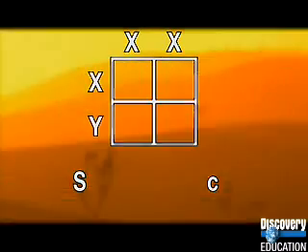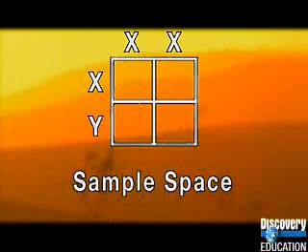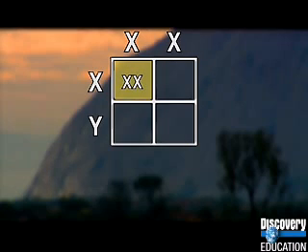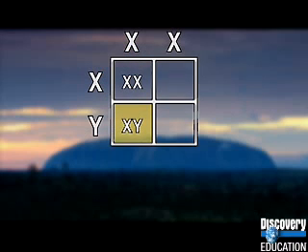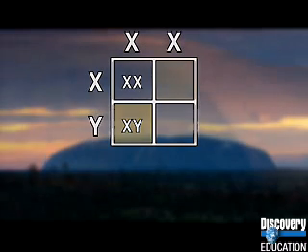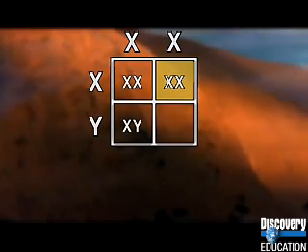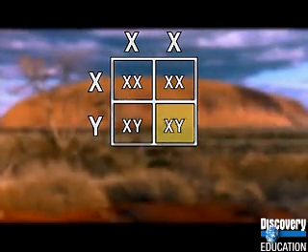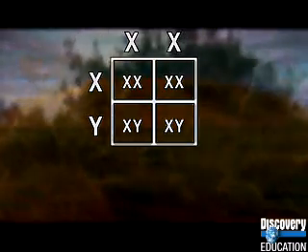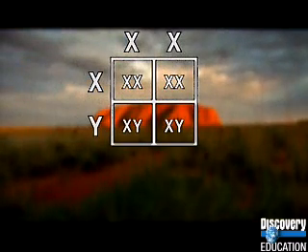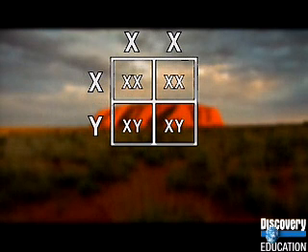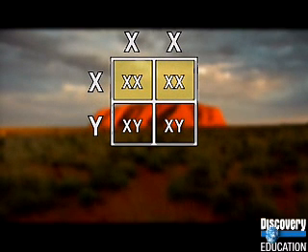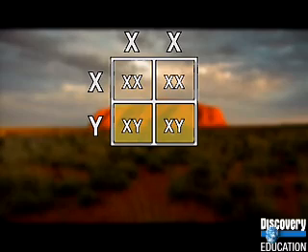This set of all possibilities is called the sample space. It can help us identify the probability of any one outcome. Let's start by pairing the female's first X with the male's X. That's one possibility. And then pair that first X with the male's Y. A second possibility. We can also pair the female's second X with the male's X, and the female's second X with the male's Y. Two more possibilities. The table makes it easy to see that there are 4 possible outcomes. Of the 4, 2 are XX, female, and 2 are XY, male.